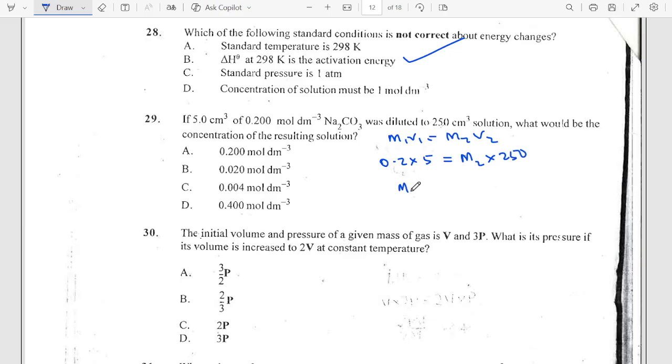So that means your M2 now is going to be 0.2 times 5 divided by 250. That will be 1 over 250. And of course, this will be 0.004 mole per dm cube. So C is the answer. You can see life is beautiful, right?